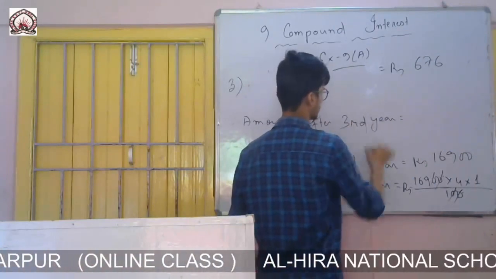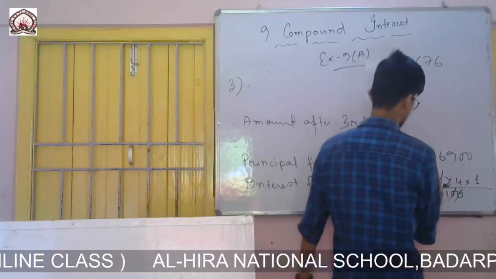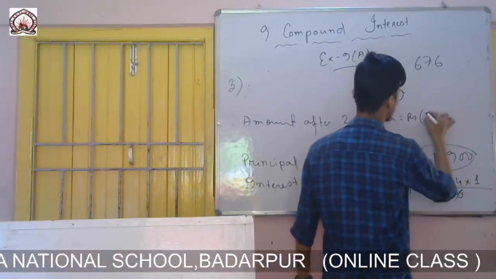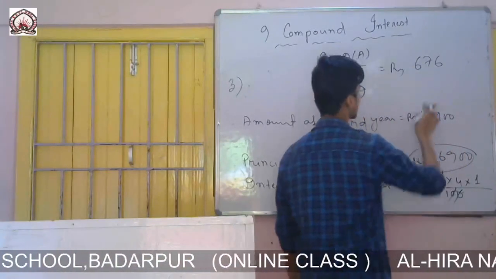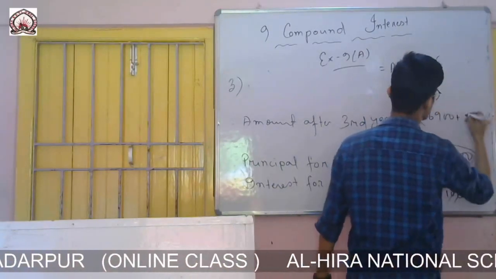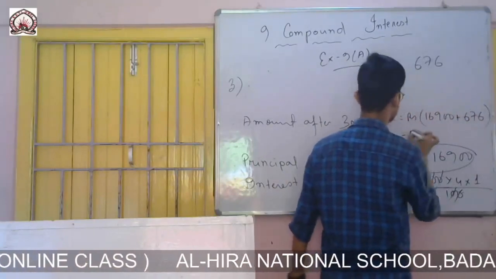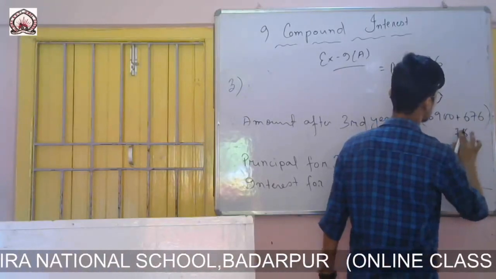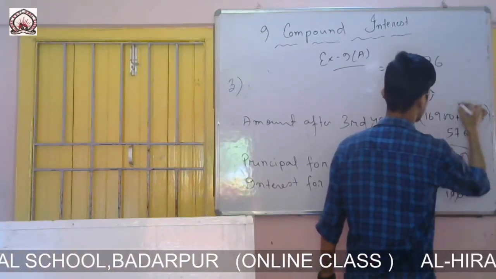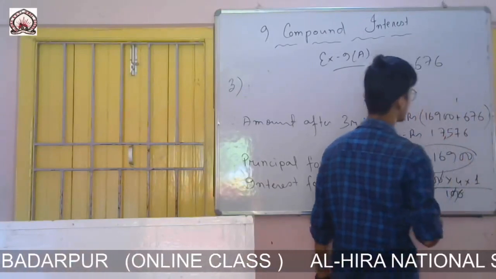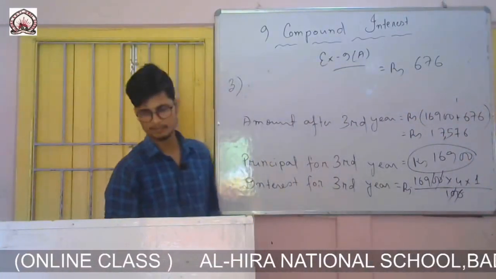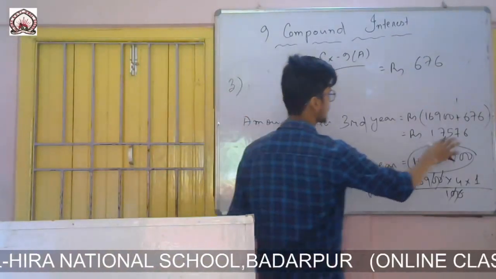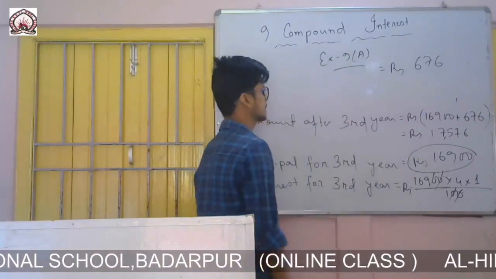Amount after third year. For third year the principal was rupees 16,900. Interest is 676. So I'll simply add these two. It will be 6, 7, then 6 plus 9, 15, 5, 1, 6 and 1, 7, 1, 7, 5, 17,576. So this is the amount after third year.